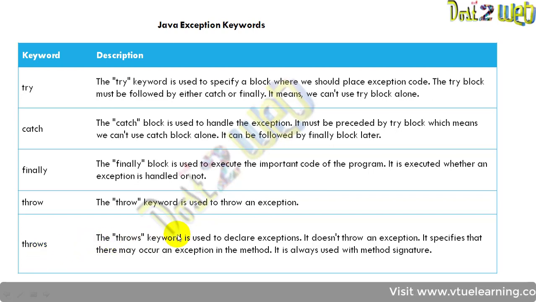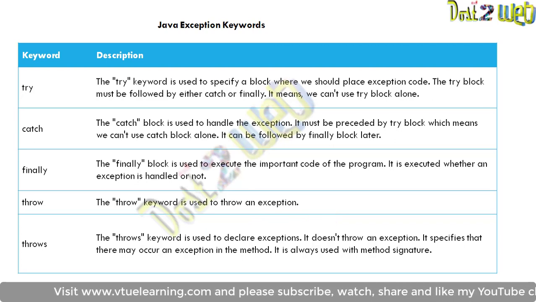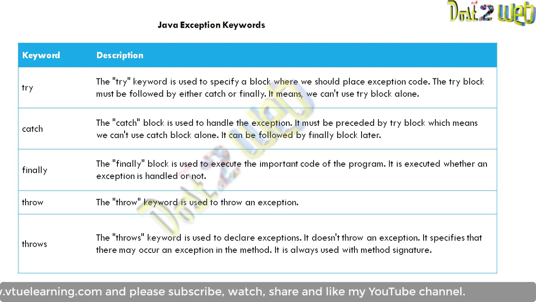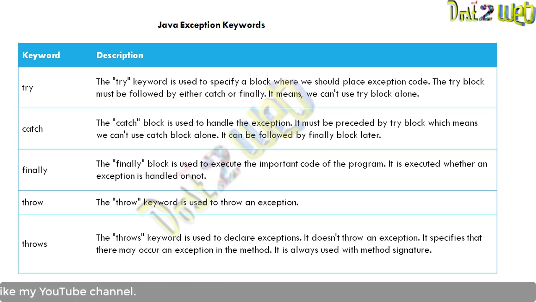Throws, that is the keyword used to declare the exception. It will not throw an exception, but it will specify that there may occur an exception in the method. So it is always used with the method signature. Whenever you want, you can define it, and it will declare what kind of exception you are going to get. So these are the 5 keywords which you are going to use in the exception handling mechanism.